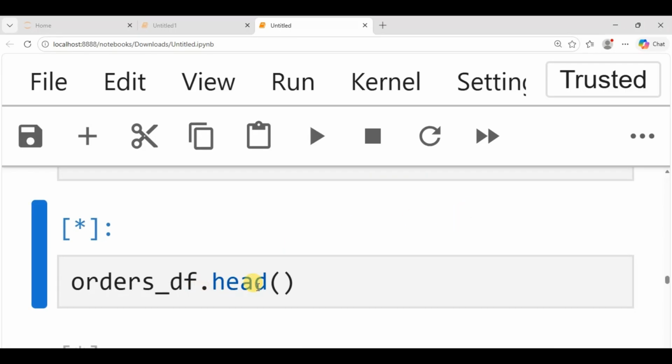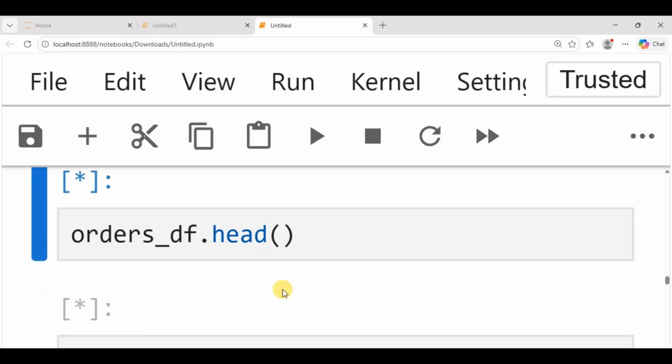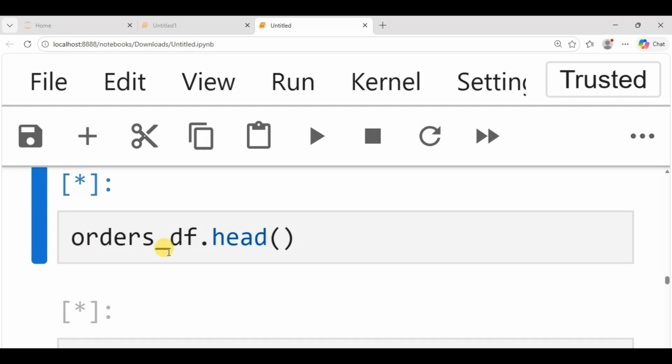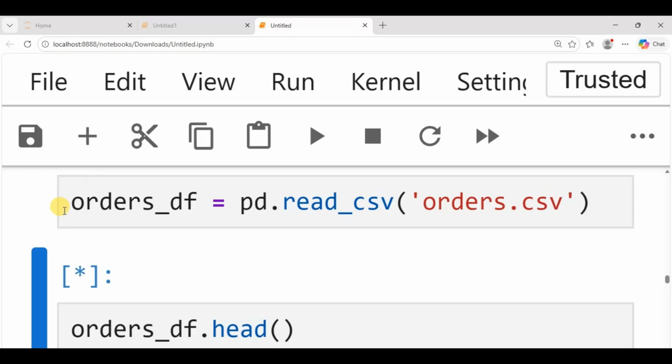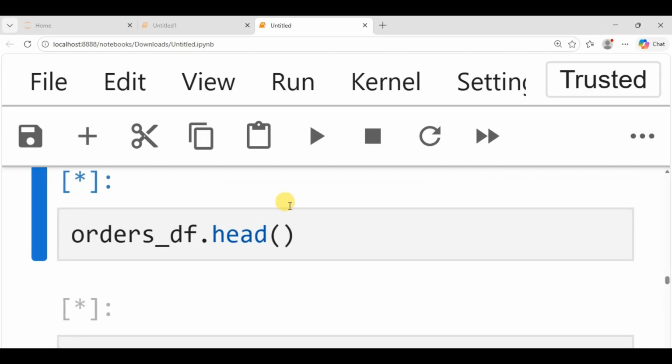When you use the command .head, .head helps you to view the first 5 rows of the data set. So you use the variable name. This is the variable name, orders_df.head. Please, I want to read the first rows of this variable. Whichever name you have called it here, that's the name you're going to have here. Okay, the variable name, that's what you're going to have here. So the head.